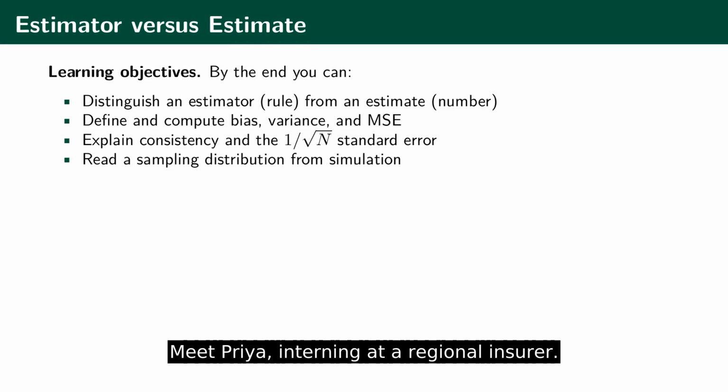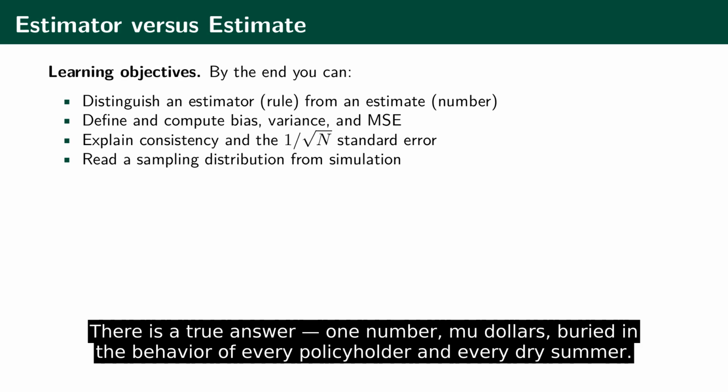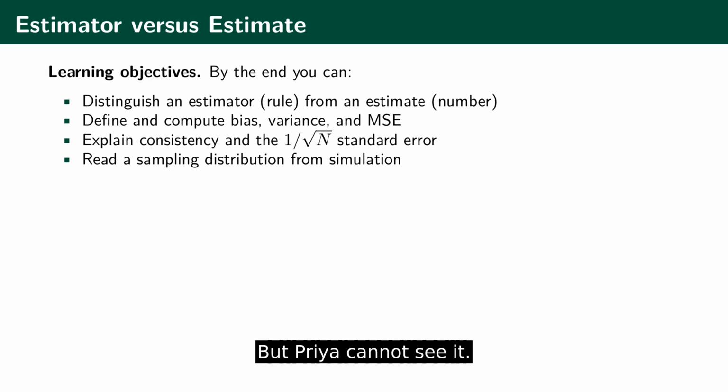Meet Priya. Interning at a regional insurer, her supervisor drops a deceptively simple question on her desk. What is the average wildfire-related claim we pay per policy this season? There is a true answer. One number, mu dollars, buried in the behavior of every policyholder in every dry summer.